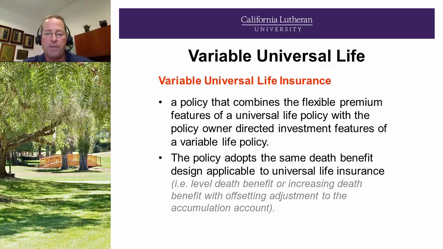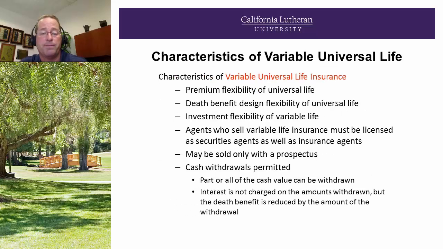Variable universal life is a policy that combines the flexible premium features of universal life policies with the policy owner directed investment features of a variable life policy. The policy adopts the same death benefit design applicable to universal life. So again, that option A, option B, or option 1, option 2.